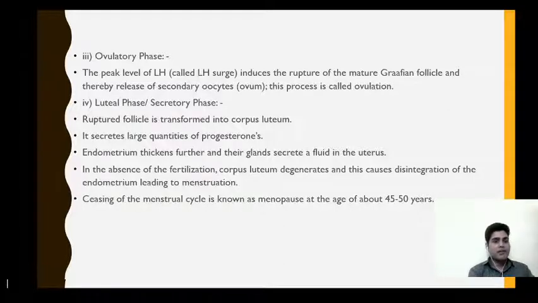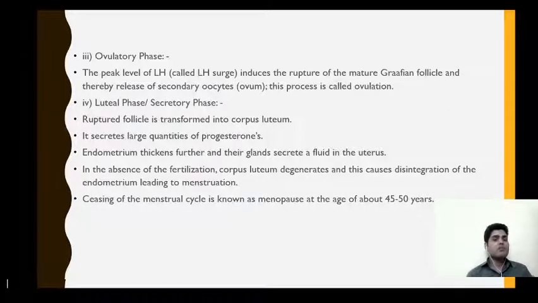So that's why during this phase endometrium becomes highly vascularized. In the absence of fertilization, the corpus luteum starts degenerating, and this leads to the degeneration of the endometrium lining, and this disintegration of the endometrium lining leads to the menstruation.